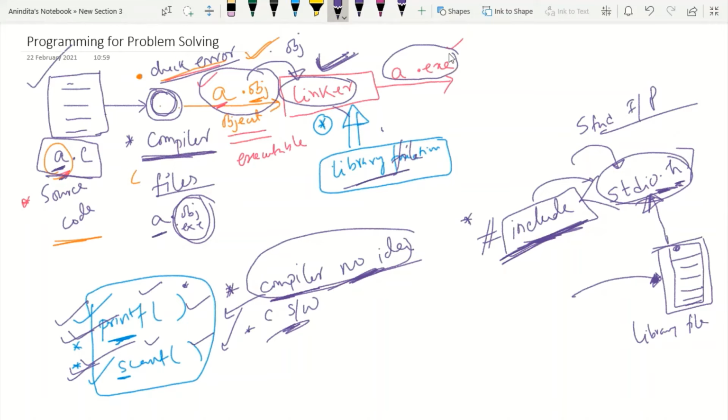This is the first activity of the linker that we have to understand. After linking the object file and the library file together, we get the exe file. And fortunately, this exe file is executable, meaning that by running this exe file, we are able to see the output of my source code. But here there is again a problem.